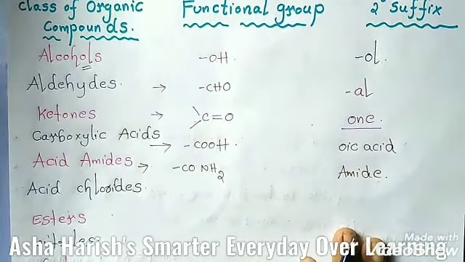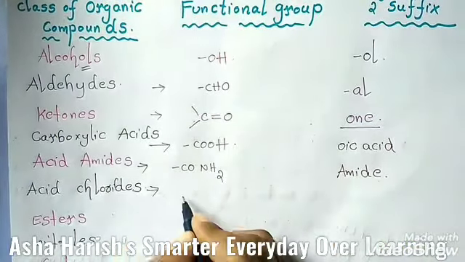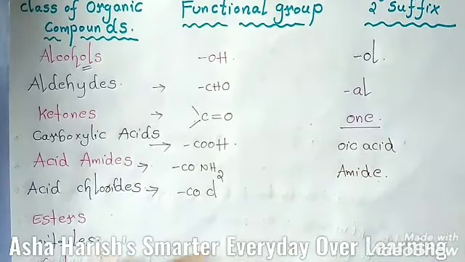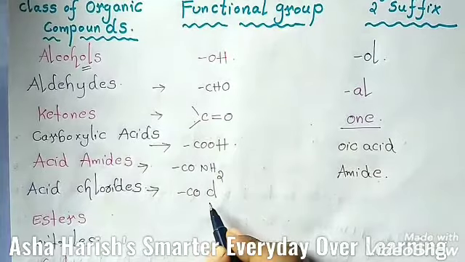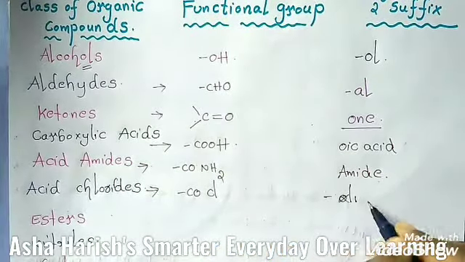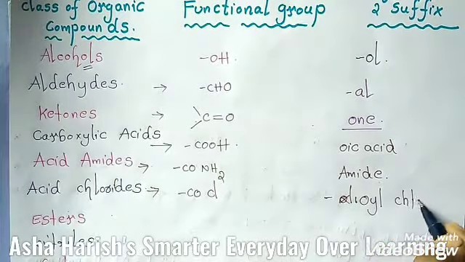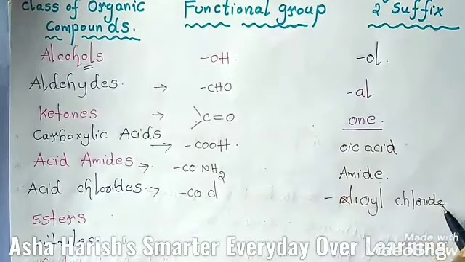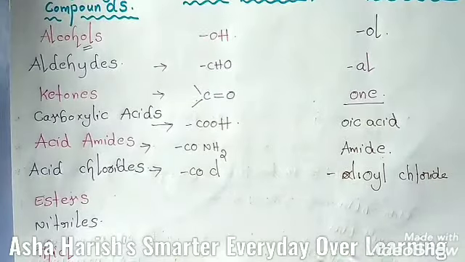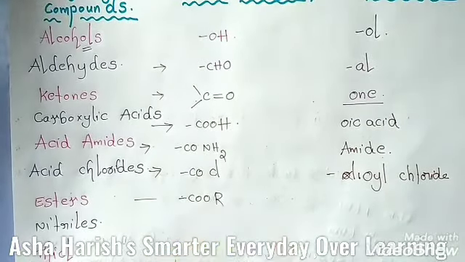And the next one is acid chlorides. Right, here acid chlorides, and if you find COCl anywhere, that belongs to an acid chloride organic compound. And for this, oyl chloride. And esters, the next one is esters here, then COOR.